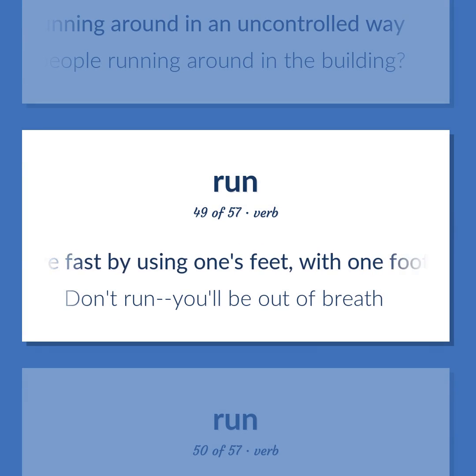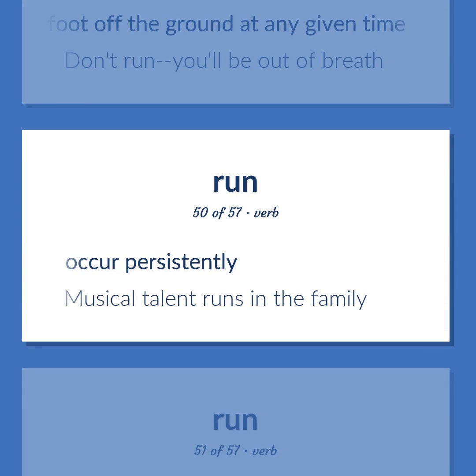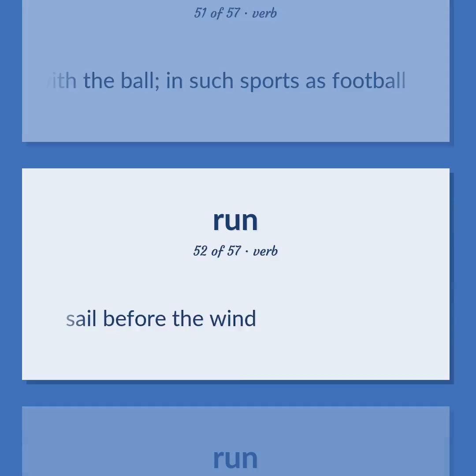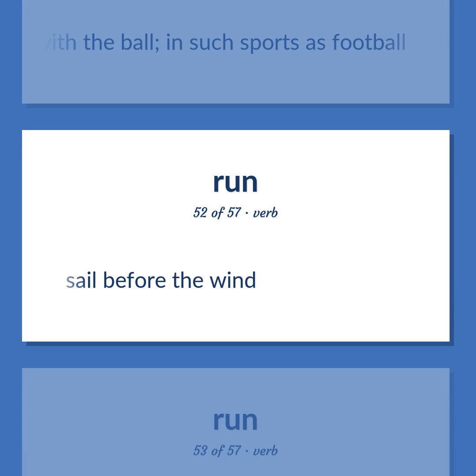Move fast by using one's feet, with 1 foot off the ground at any given time. Don't run, you'll be out of breath. Occur persistently. Musical talent runs in the family. Run with the ball, in such sports as football. Sail before the wind.